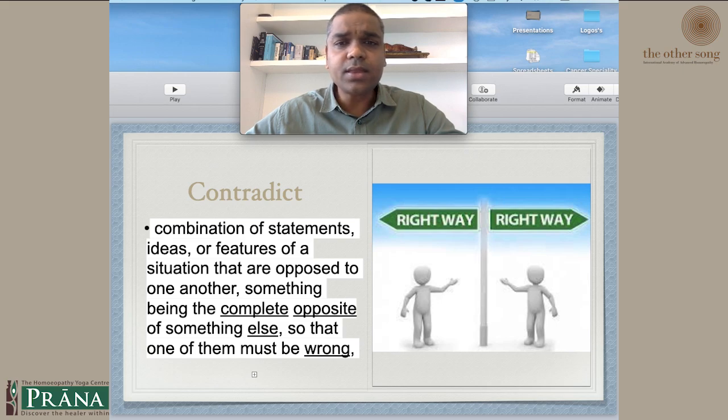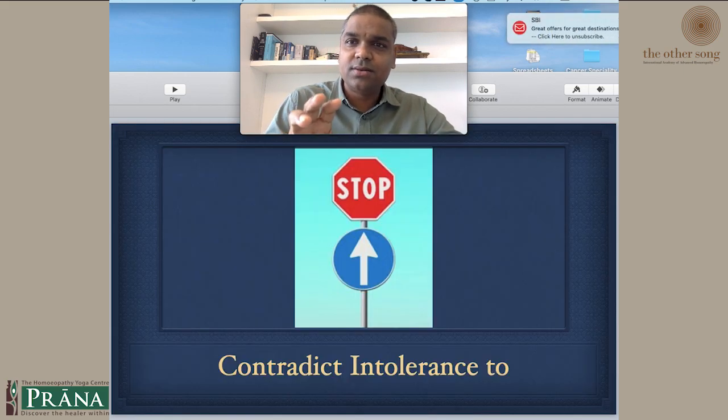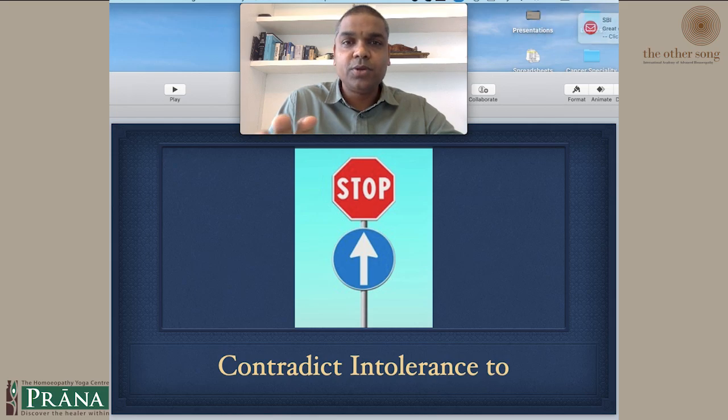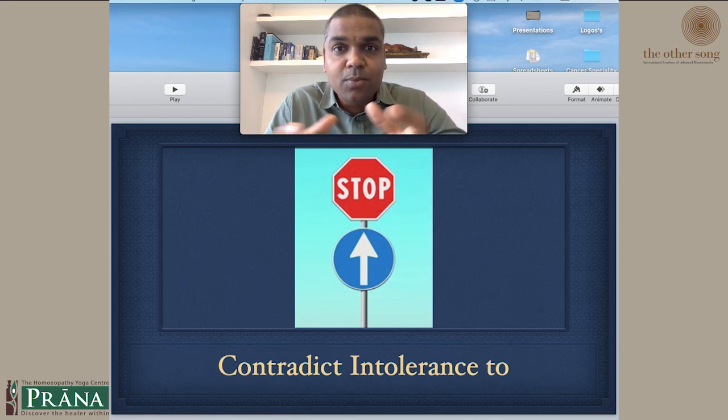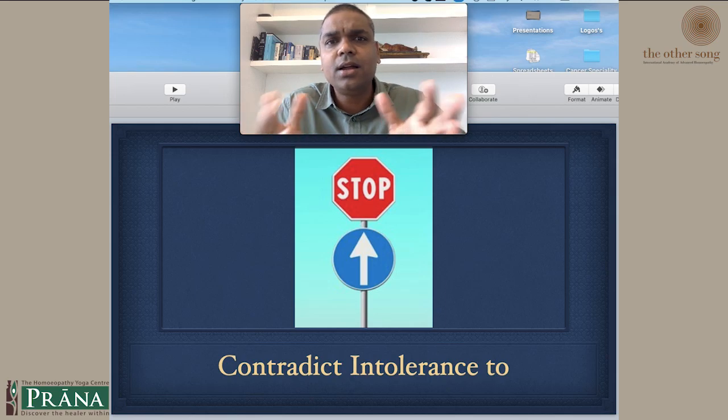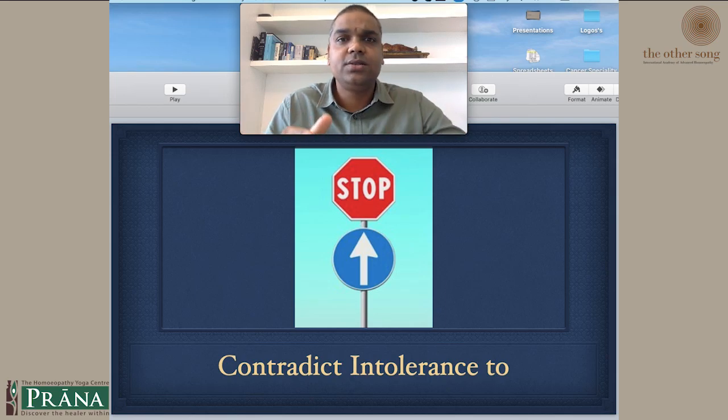So, this is what this picture resembles. The board is showing go straight, but it's also showing stop. So how can both go hand in hand? There has to be either I go or I don't go. There can't be this contradiction, no?